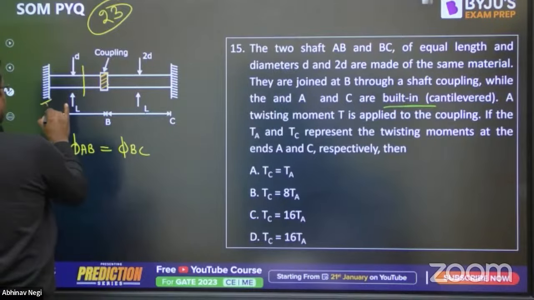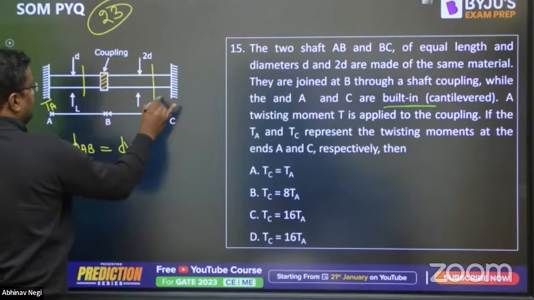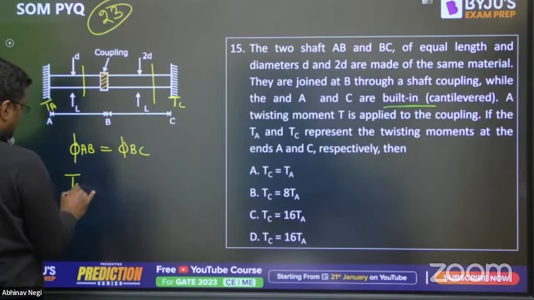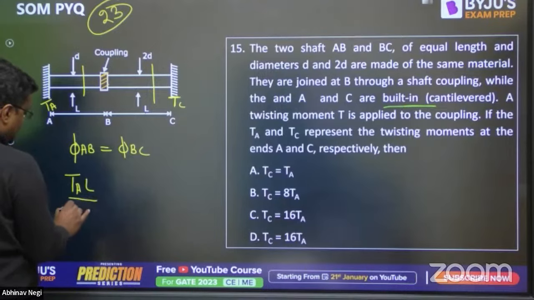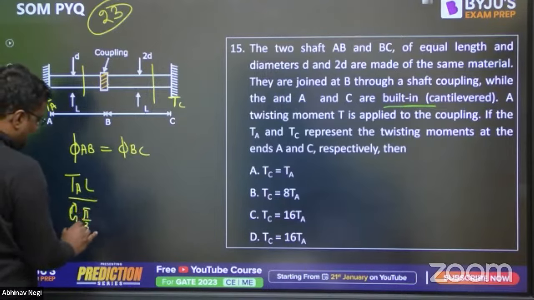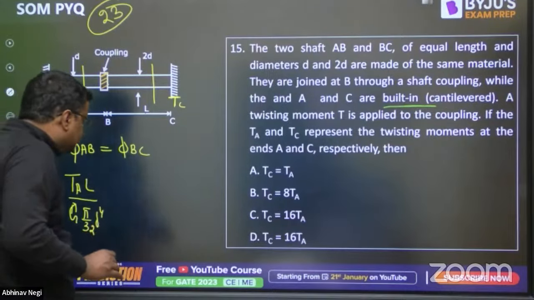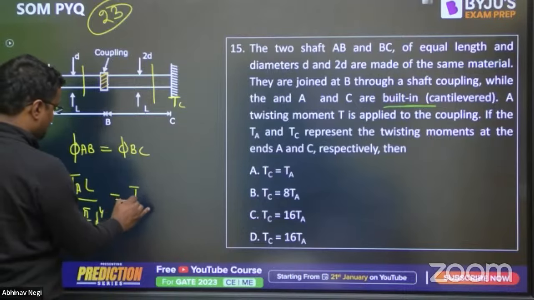Suppose here the torque is coming TA, and here the torque is coming TC. So TA into length upon GIP. G is G only. IP is pi by 32 into D to the power 4.